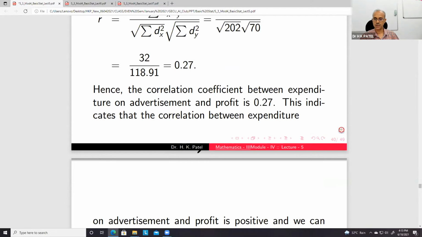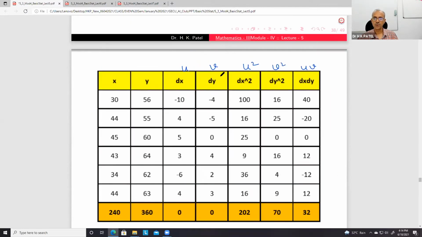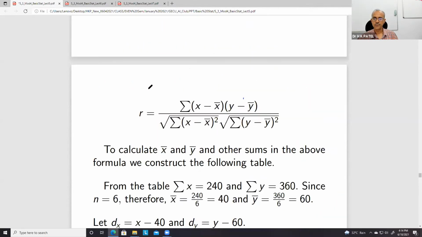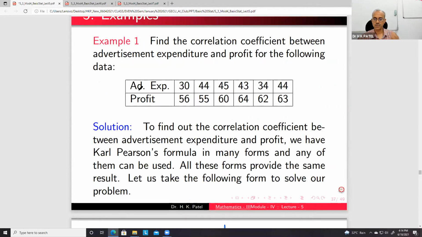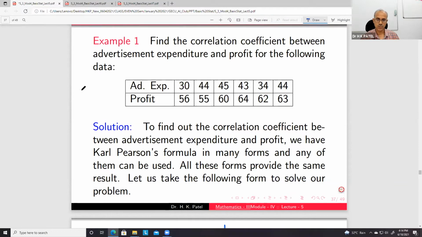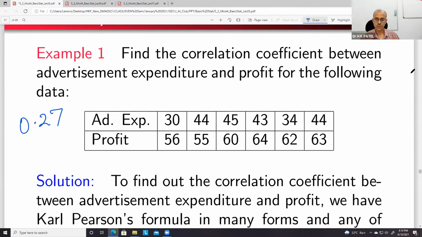Positive means that if you advertise more, your profit will be more. Because the value is 0.27, it is a positive value, so we have a positive correlation, though it is a weak positive.